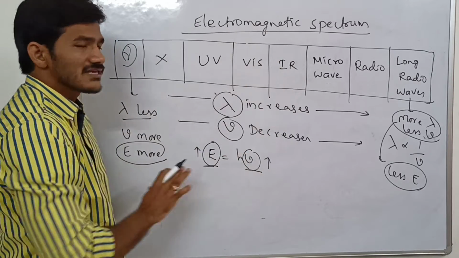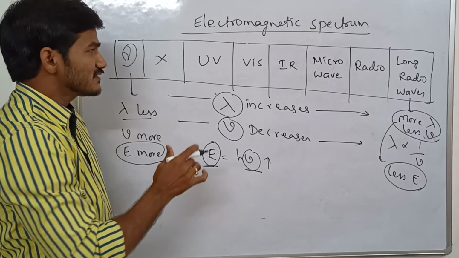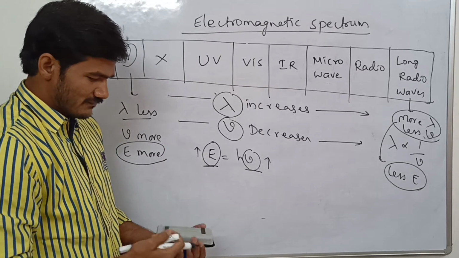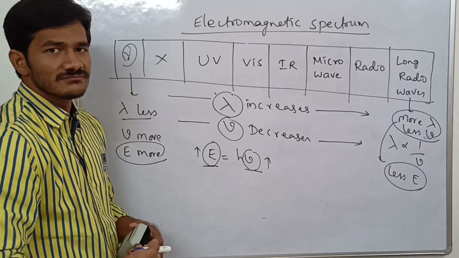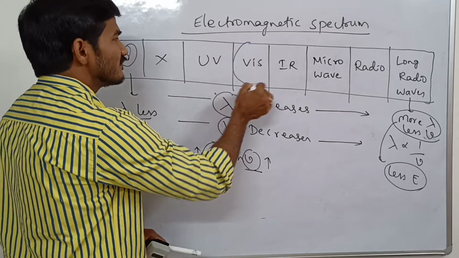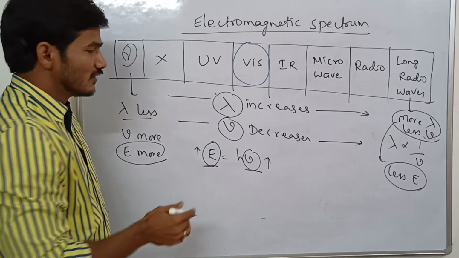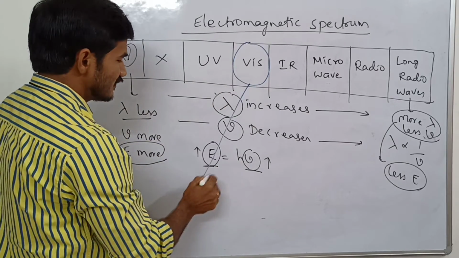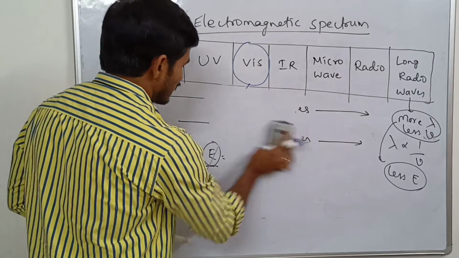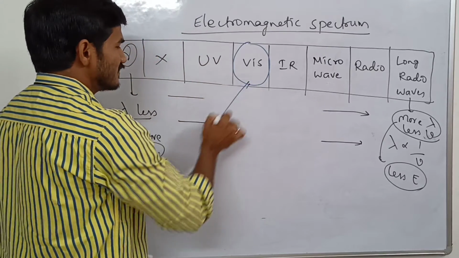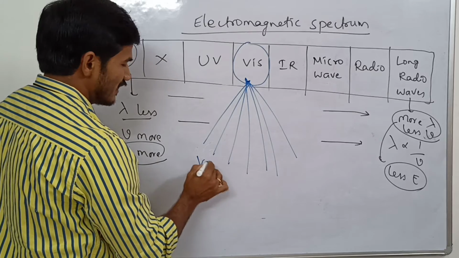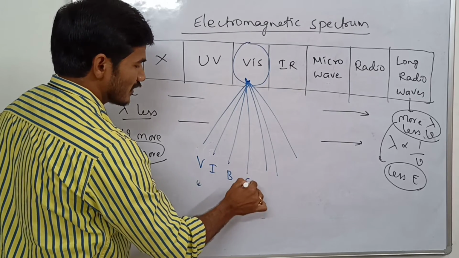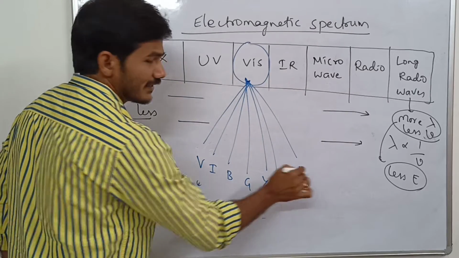Out of all these electromagnetic radiations, we can see only one particular type, that is visible. It can be seen by our human eye, and it contains 7 colors: violet, indigo, blue, green, yellow, orange, red.